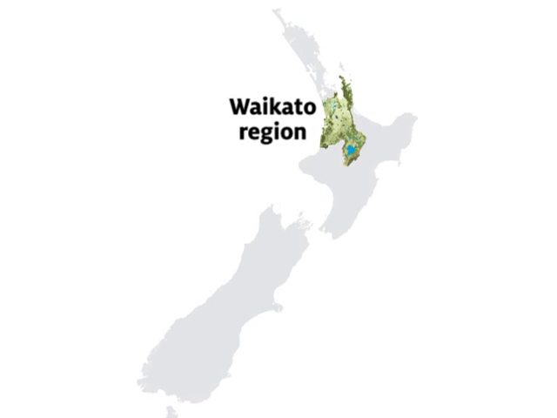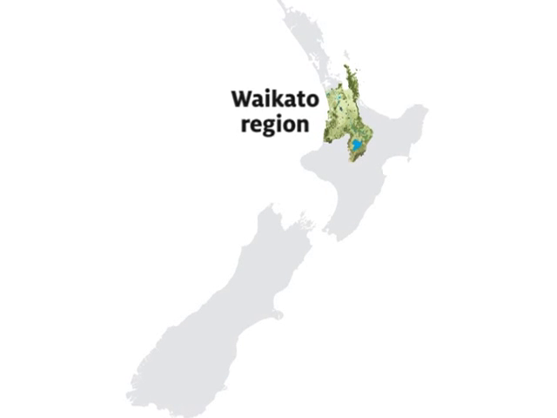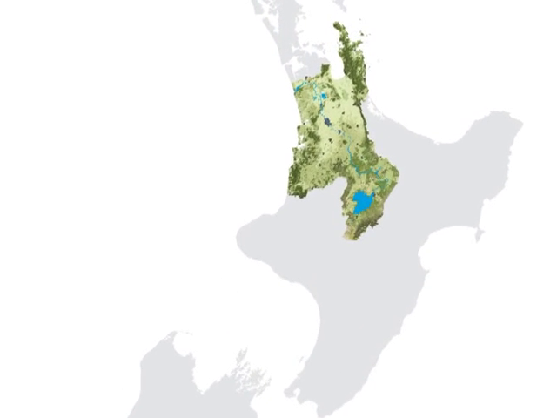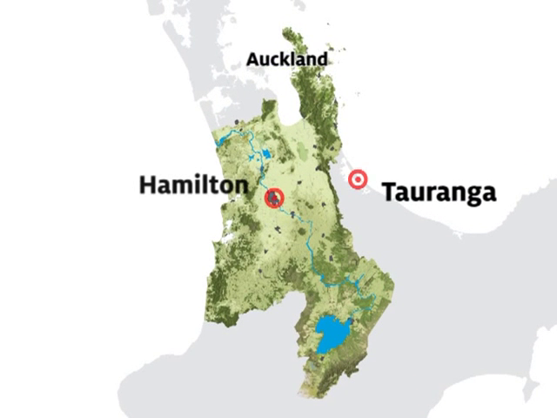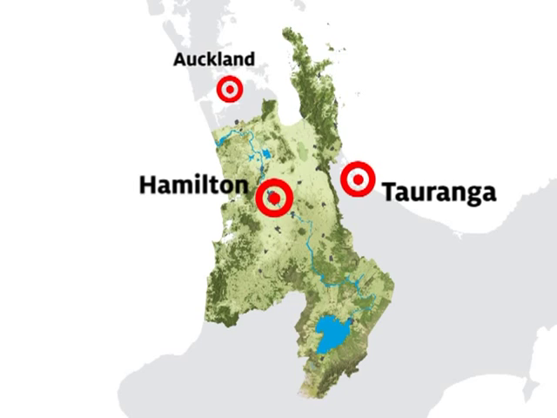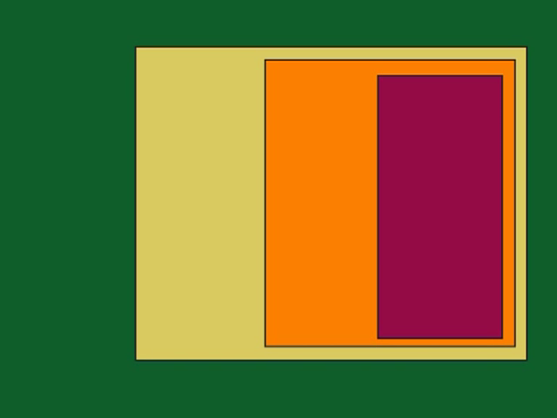WISE was initially developed for the Waikato region, but can be customised for any area in New Zealand. The overall issues and driving forces are largely the same, and regional differences can be taken into account. Similar models are being developed for Auckland and other regions, which will assist inter-regional planning.